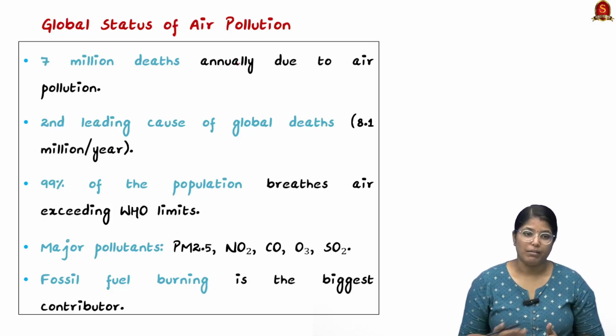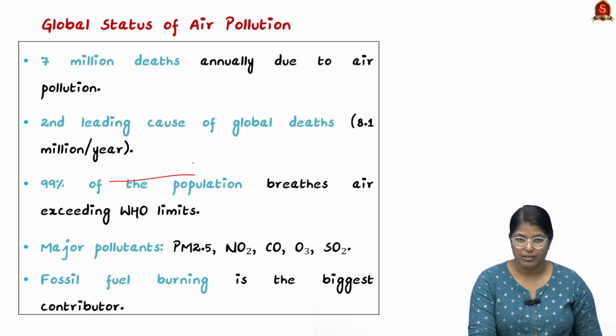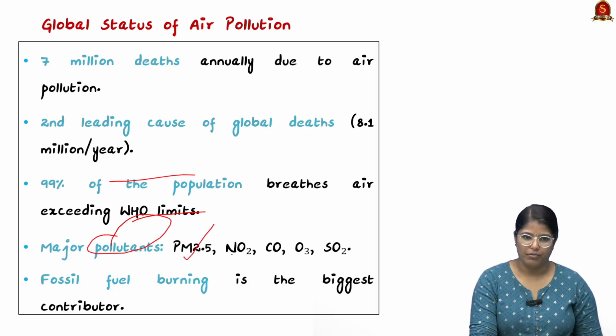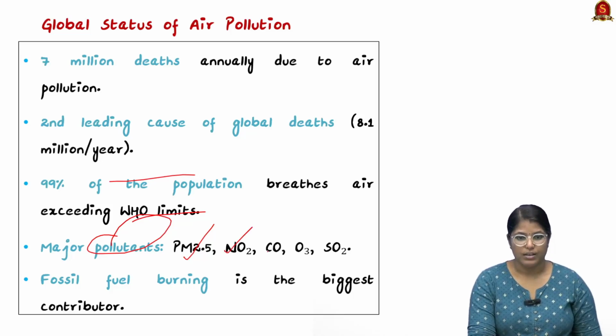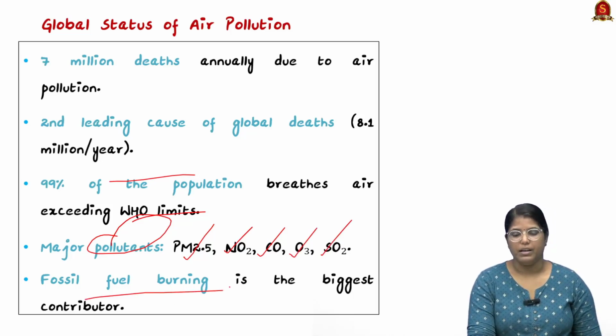Literally 8.1 million deaths per year are happening due to air pollution, and 99% of the population living in the world is breathing air that exceeds the World Health Organization's limit. The major pollutants include PM 2.5, nitrogen dioxide, carbon monoxide, ozone, and SO2. And fossil fuel burning is the biggest contributor to air pollution.